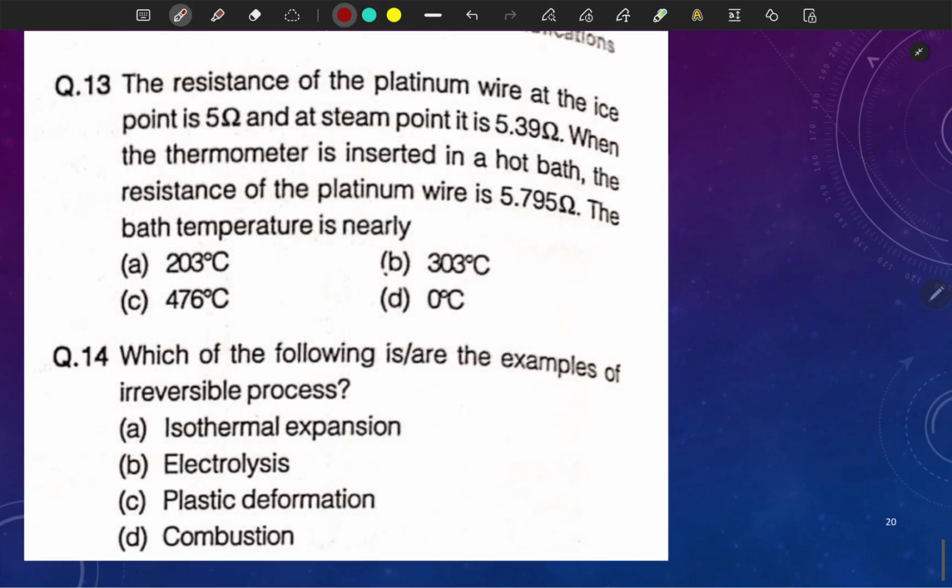The resistance of a platinum wire at ice point is 5 ohm and at steam point is 5.39. When the thermometer is inserted in a hot bath, the resistance of the platinum wire is this. That bath temperature is nearly, so here you just have to use the steam point.